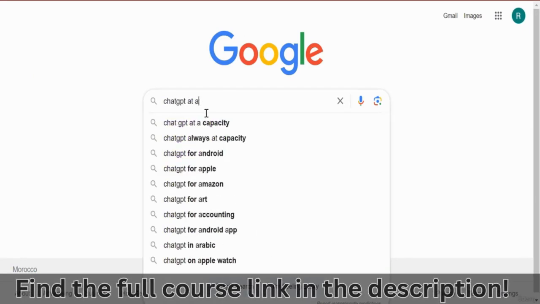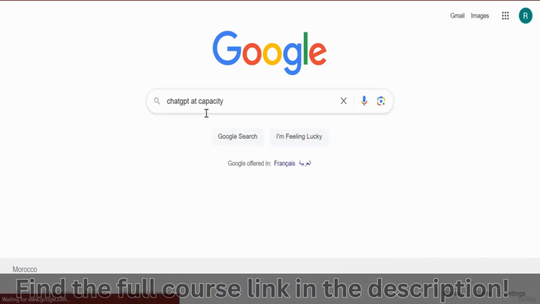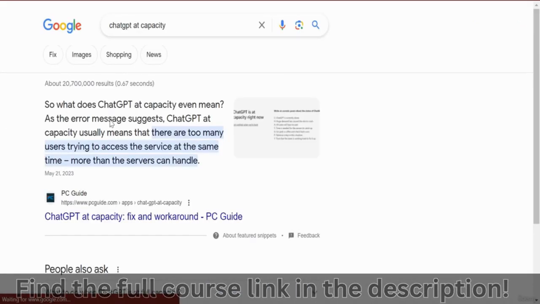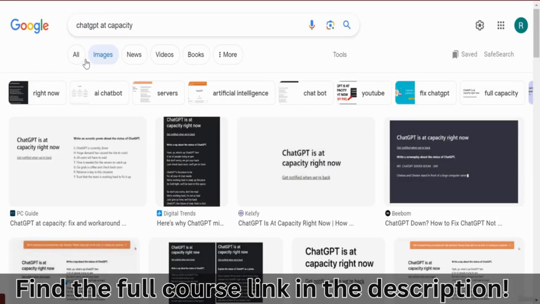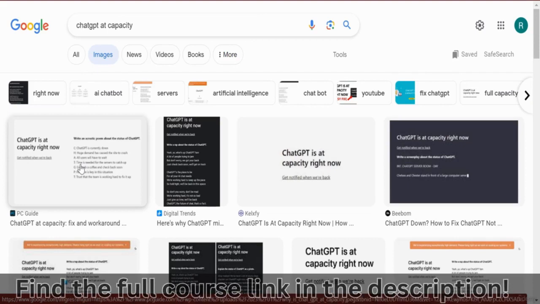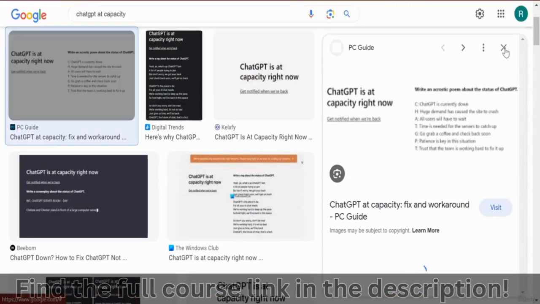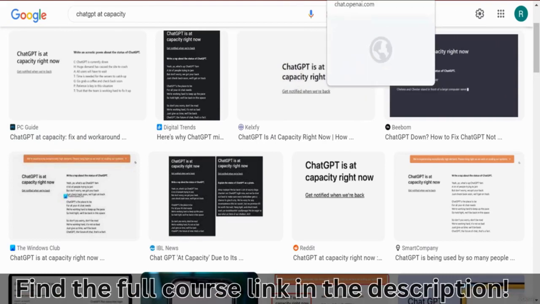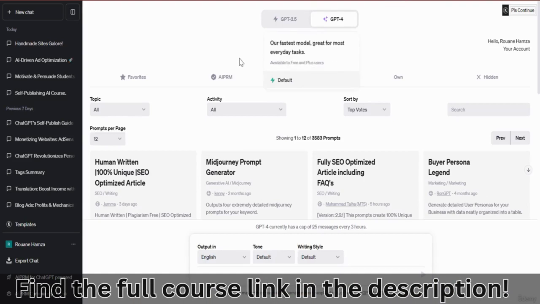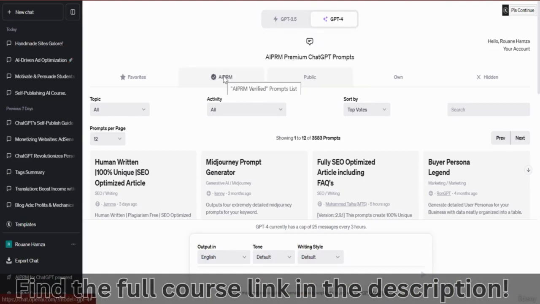Let me go ahead and search for this famous message that gets a lot of traffic. If you search on SEMrush how many people are looking for this error message, you'll find in the millions. Now, this is the kind of message you'd be getting if you are using the free plan. And for me as an online entrepreneur, I don't really have that much time to waste waiting for ChatGPT. And besides, I'm okay spending $20 a month on ChatGPT, considering how much value is generated from